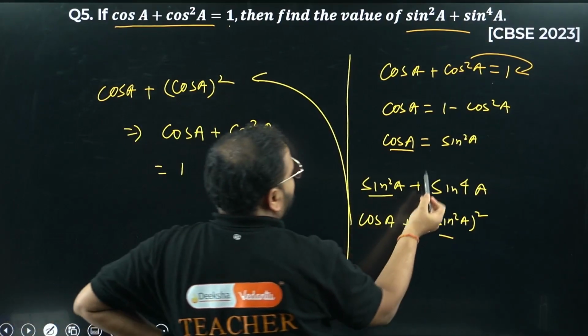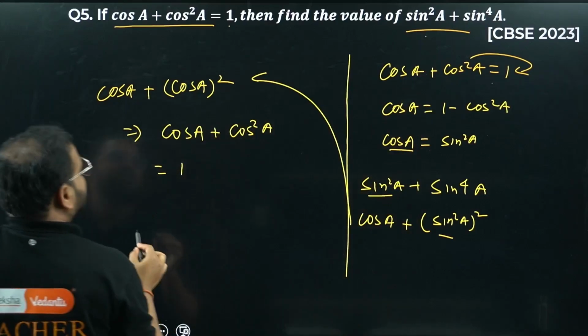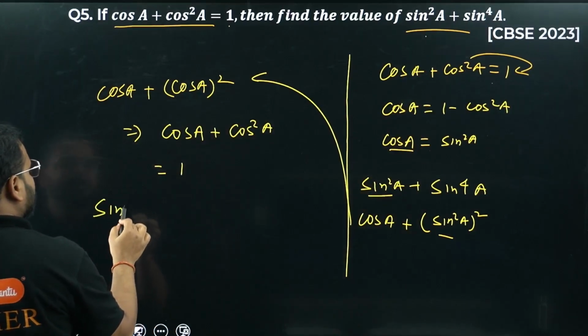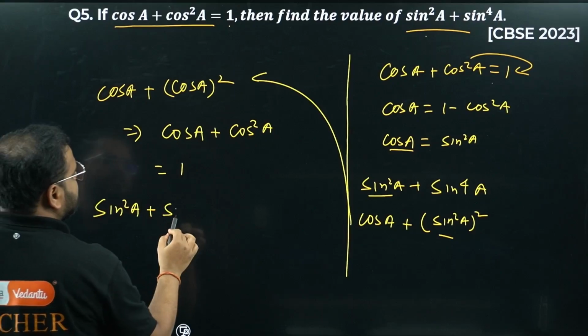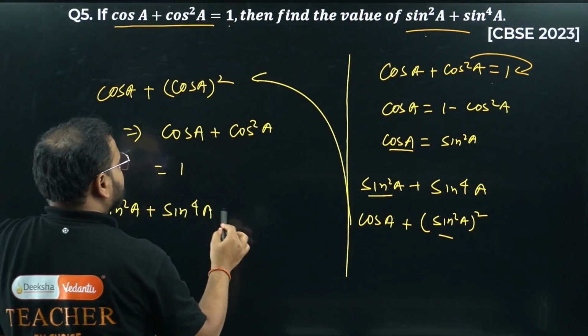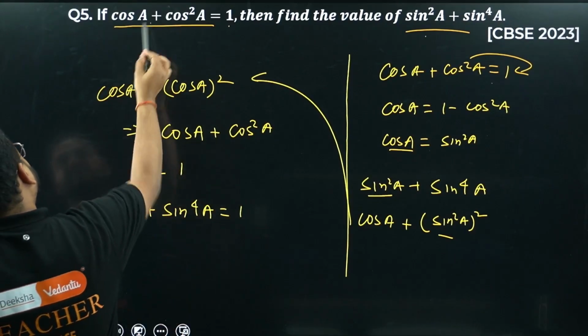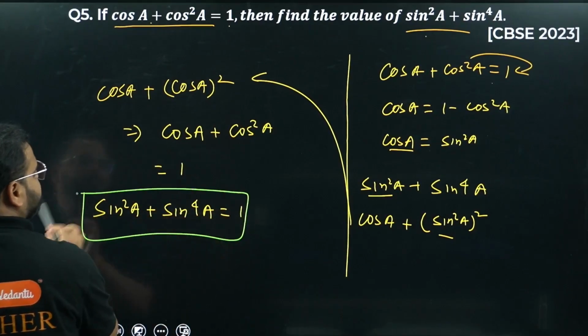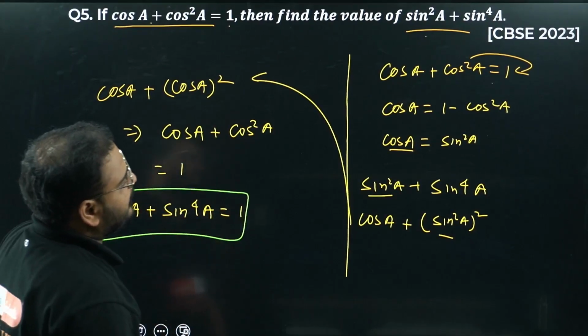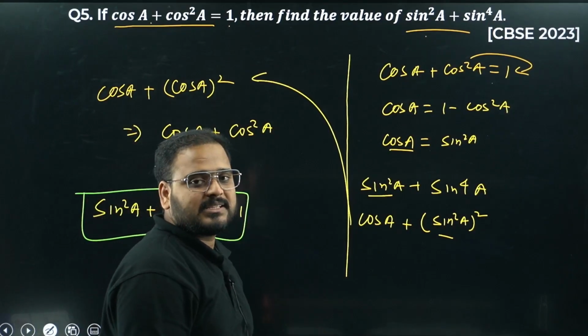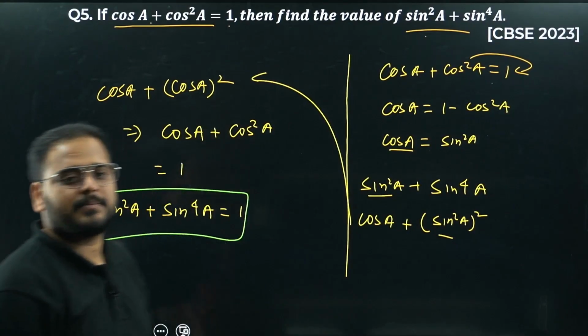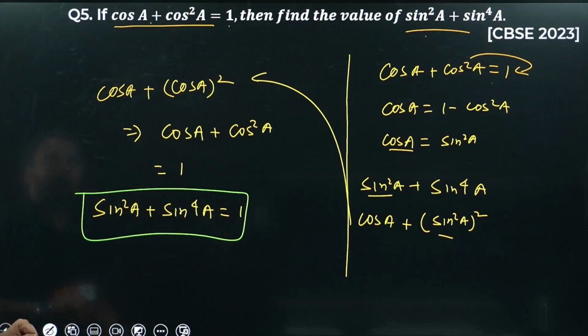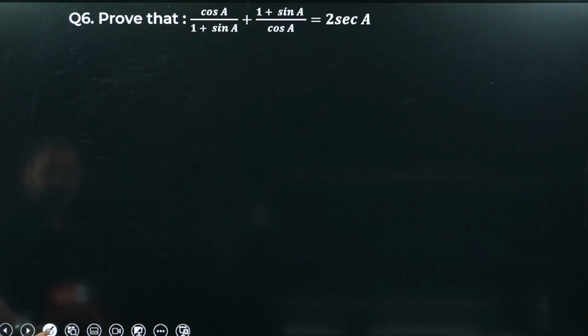Whatever we started from, what are we getting? Please check. I'm getting sine square A plus sine power 4A equals 1, when this is given. This is the final answer. So my value for sine square A plus sine power 4A is simply 1, sir. Clear hai?